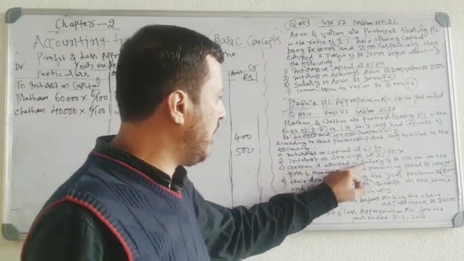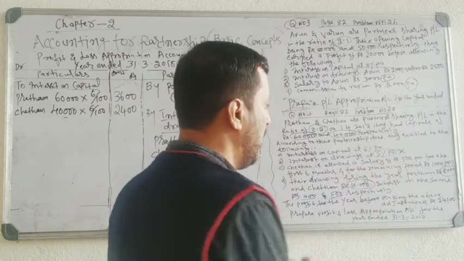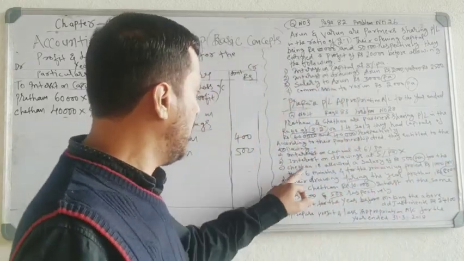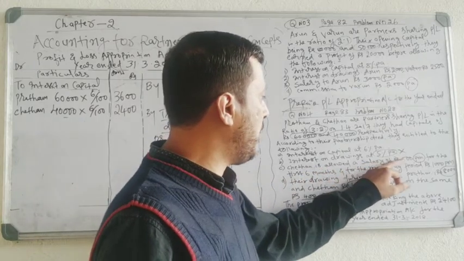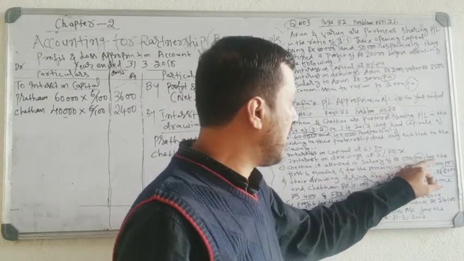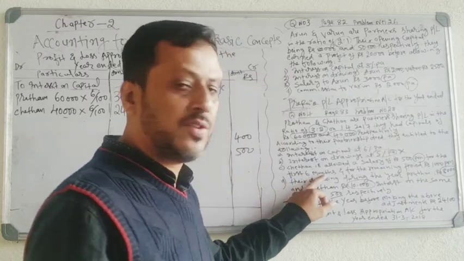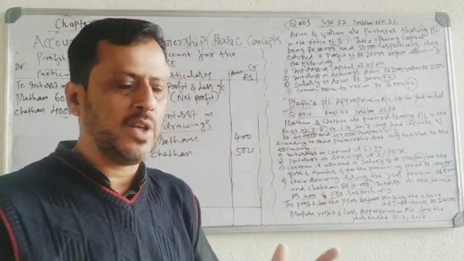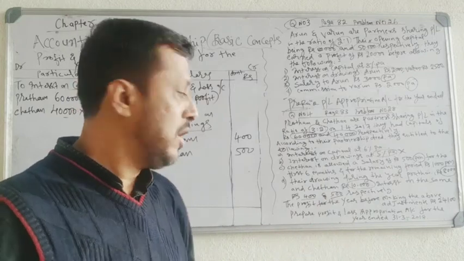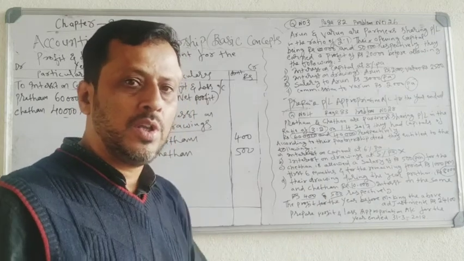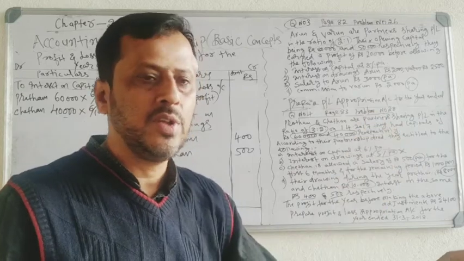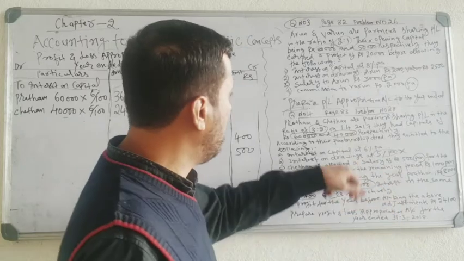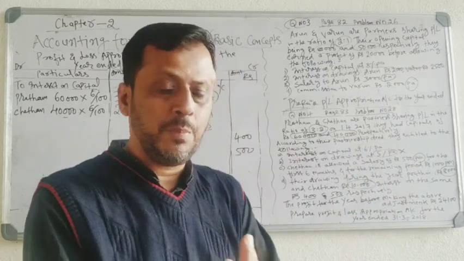Third adjustment, Chetan is allowed a salary of rupees 500. See, PM means per month. Chetan is allowed a salary of rupees 500 per month for the first 6 months. Totally, you will prepare a 1 year account. Financial statements were prepared for 1 year. In 1 year, for the first 6 months, his salary is 500 per month. That means the accounts will start from April.